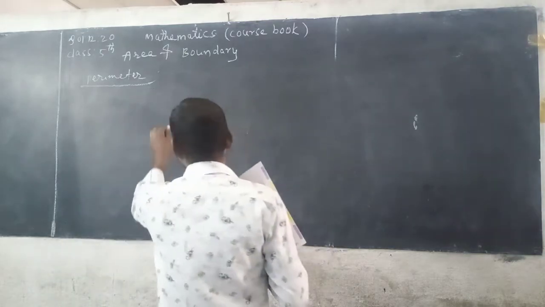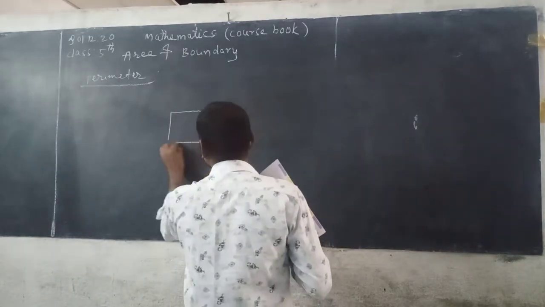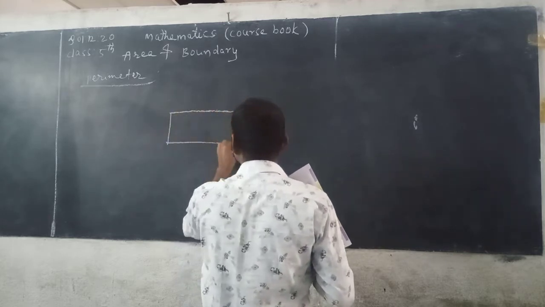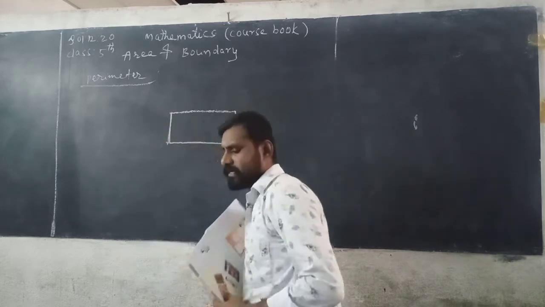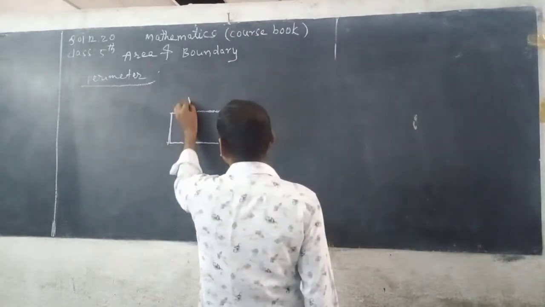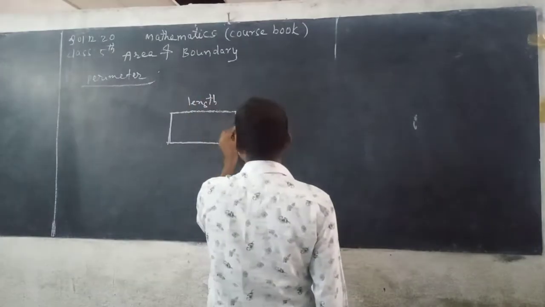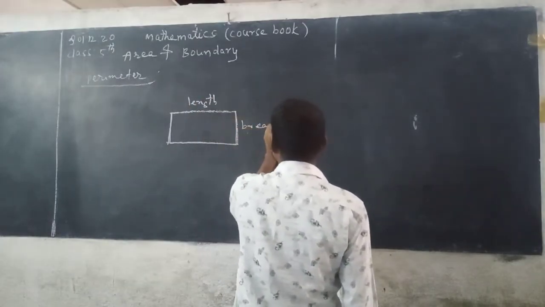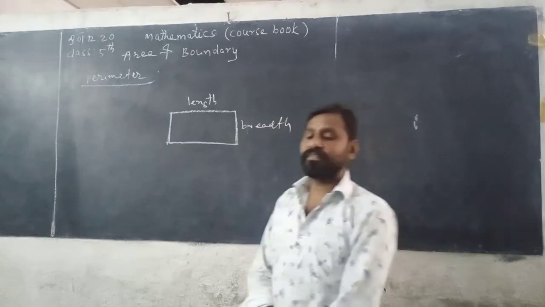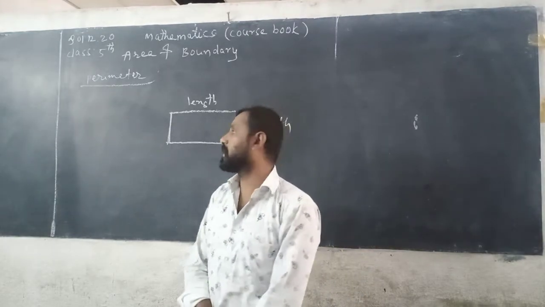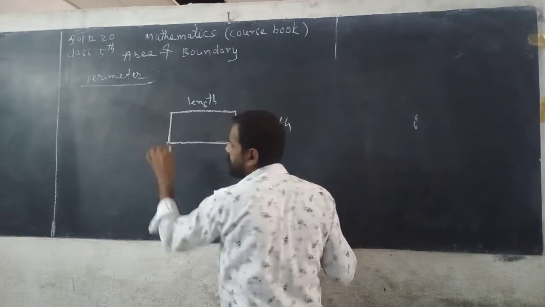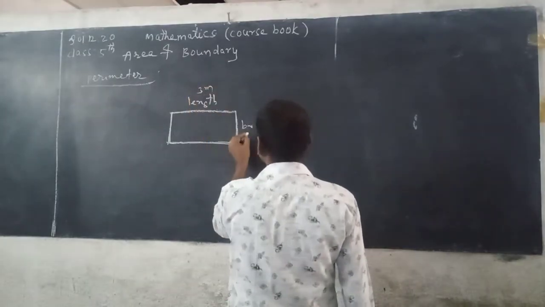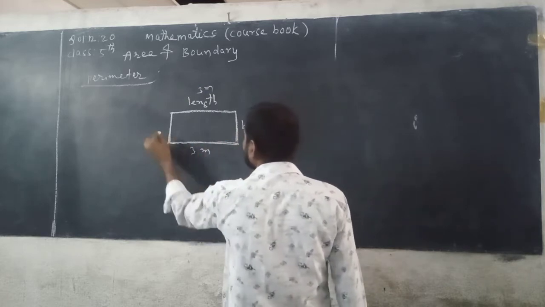So for example, I am taking a rectangle. So this is the rectangle. Around the distance means, so this is the length, this is width. The distance around a closed figure is known as its perimeter. See here, length plus breadth plus length plus breadth. So now I am taking, this is 3 meter, this is 2 meter, this is 3 meter, this is 2 meter.